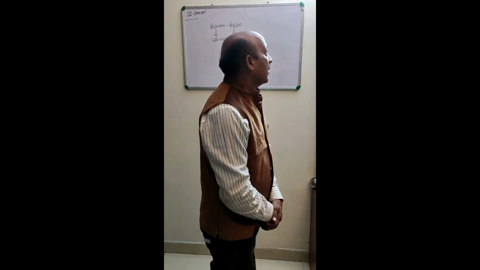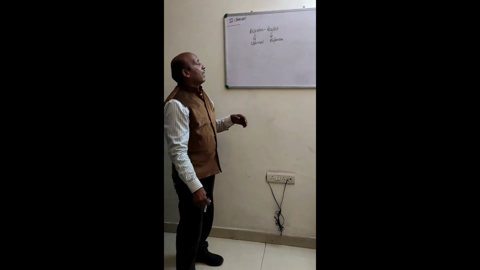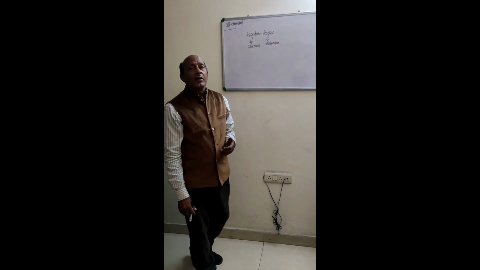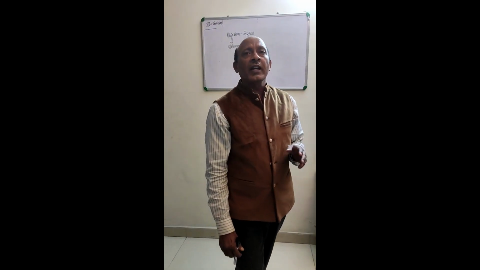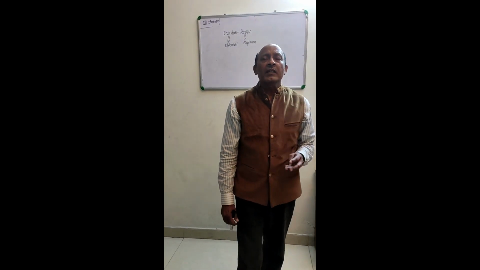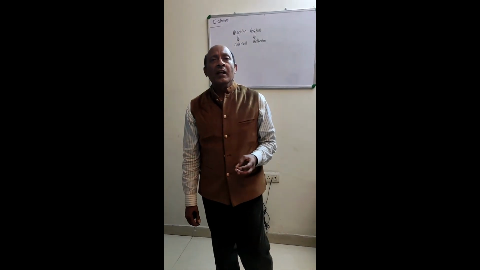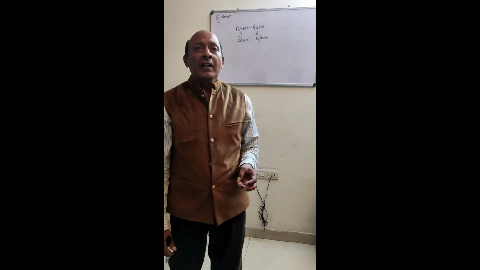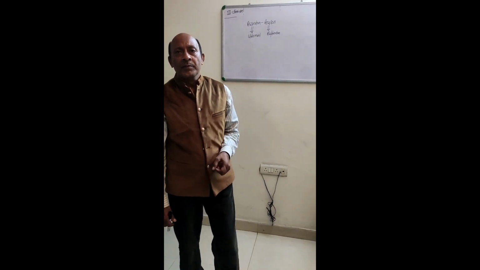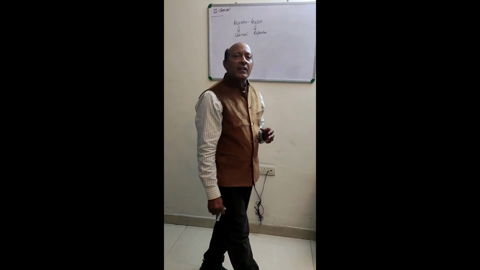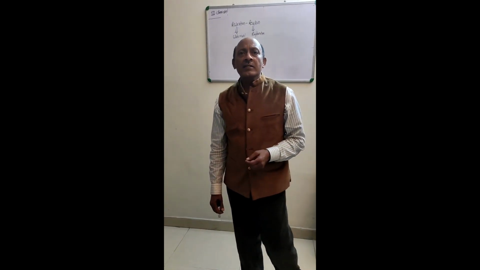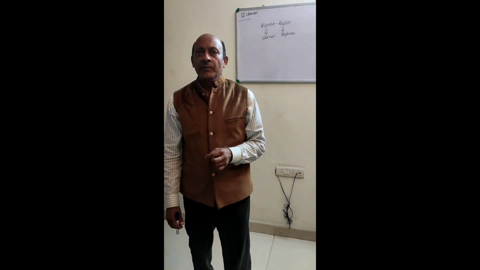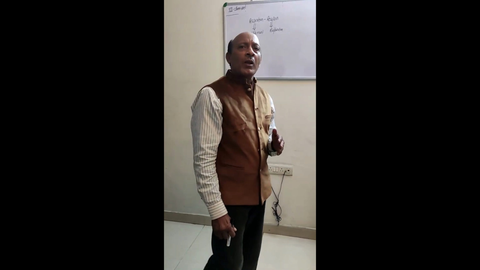Question 1 is in section A. Questions 1 to 18 are MCQ, and in that part, questions 15, 16, 17 and 18 are assertion and reason type. Assertion means some statement is given, and reason means some explanation is also given. And such questions have 4 options.